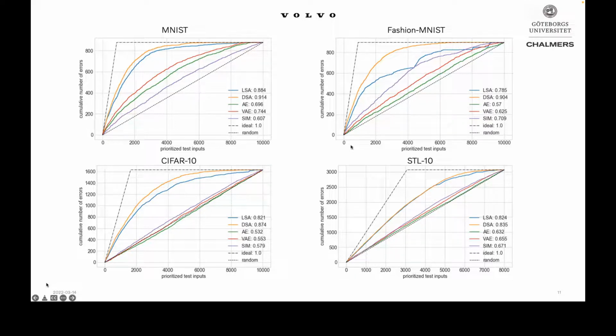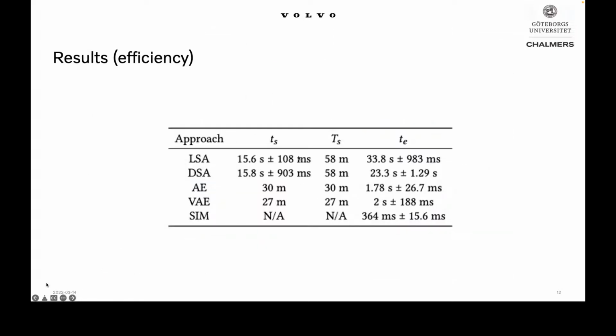But for the rest of the data sets, the autoencoder techniques and the similarity-based approach perform similarly, but worse than surprise adequacy in all of the cases. An important note is also that the variational autoencoder works better than the traditional autoencoder in all of the cases, for all of the data sets. Yeah, I will not explain the numbers here, but go next to the efficiency.